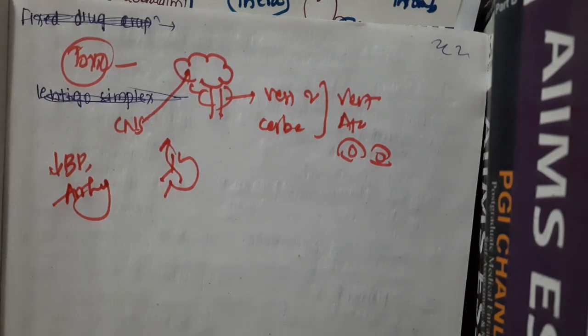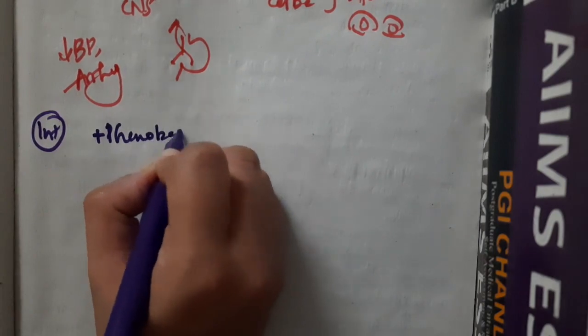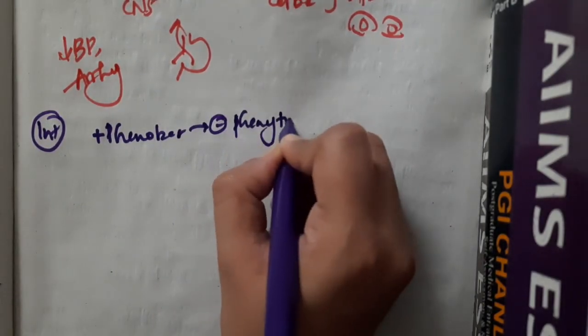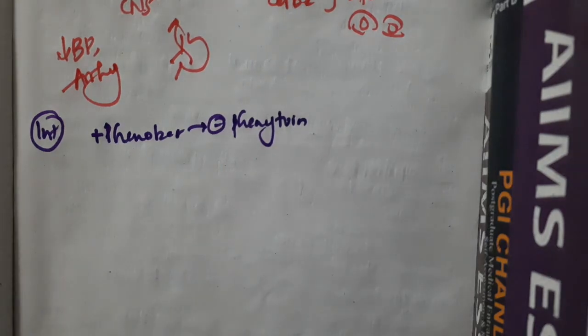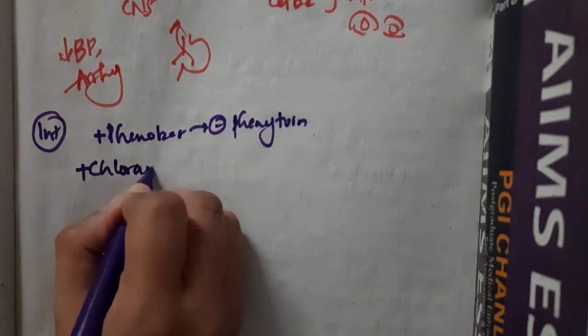Then, what are the interactions with phenytoin? Phenobarbital inhibits the metabolism of phenytoin.